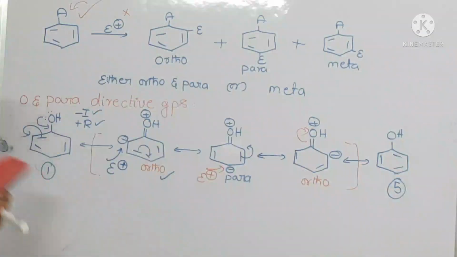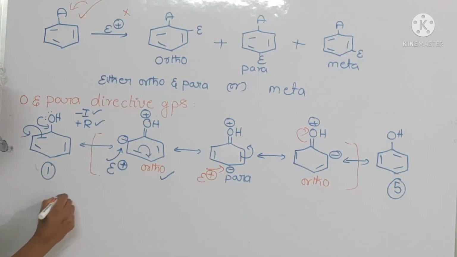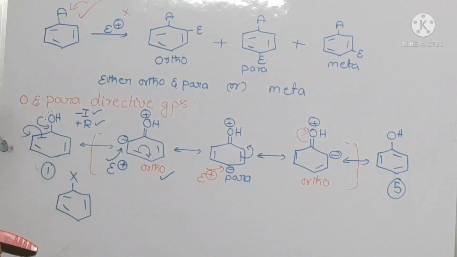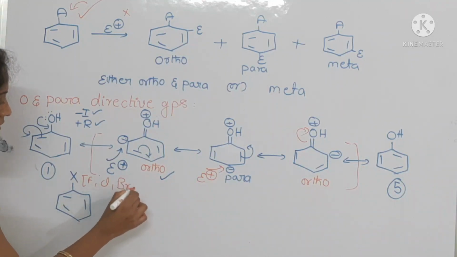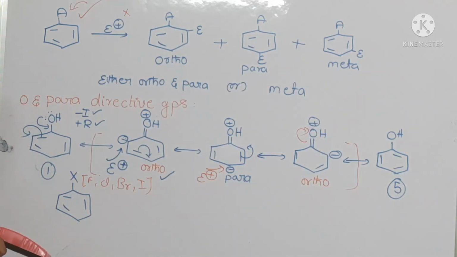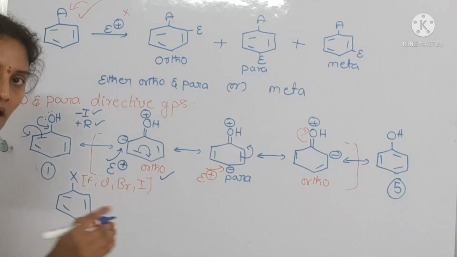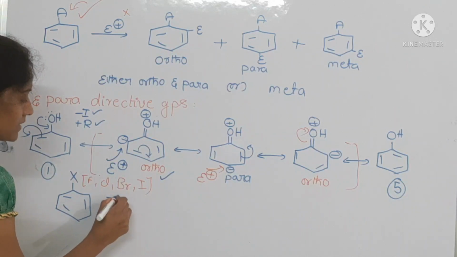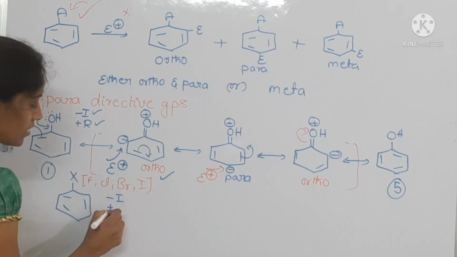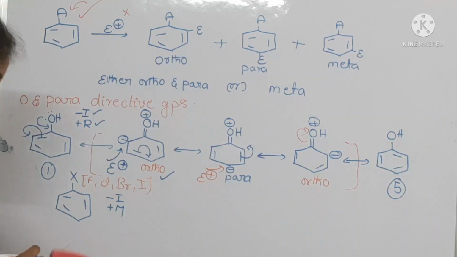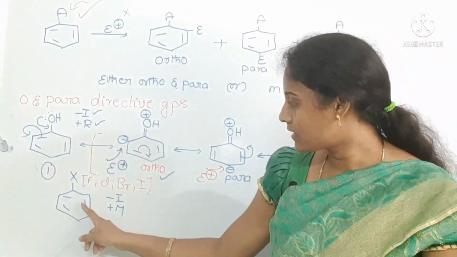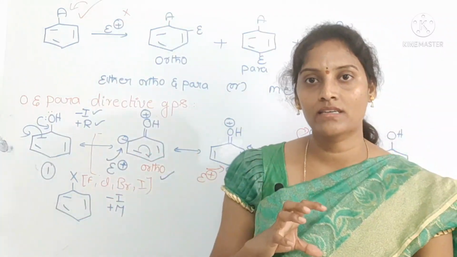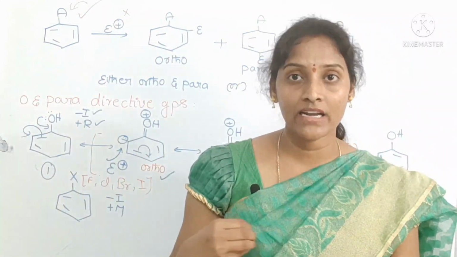Okay, coming to aryl halide, students, this is the aryl halide. See, X is nothing but fluorine, chlorine, bromine, iodine. Anyone can come here. These aryl halides have a minus I effect. Along with this minus I effect, they also have a plus M effect. Because of their minus I effect, these halogens act as slightly ring deactivating groups.